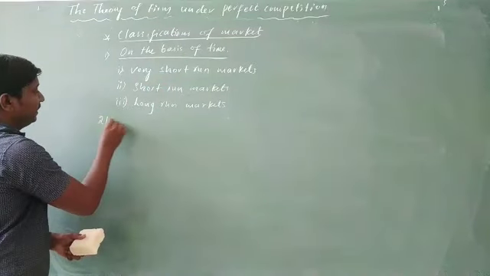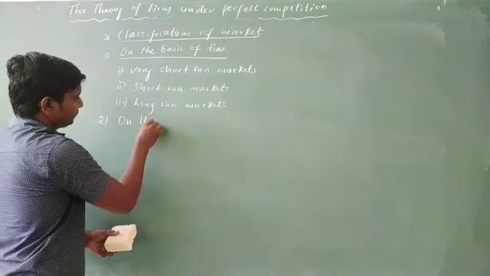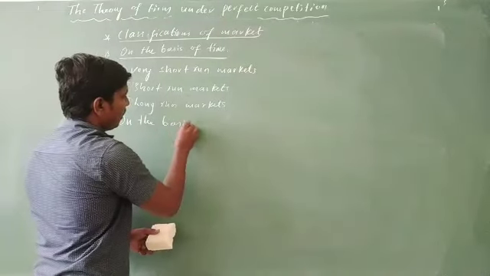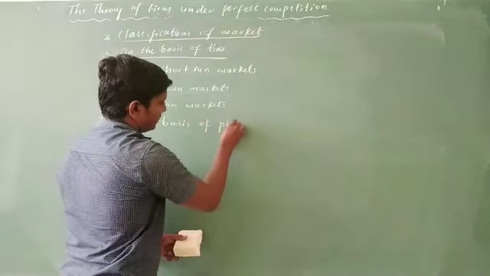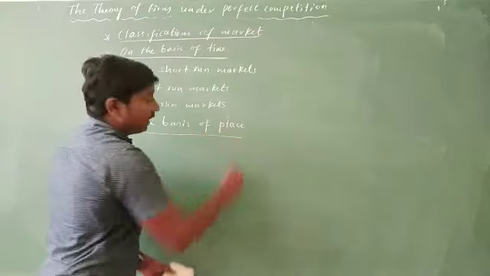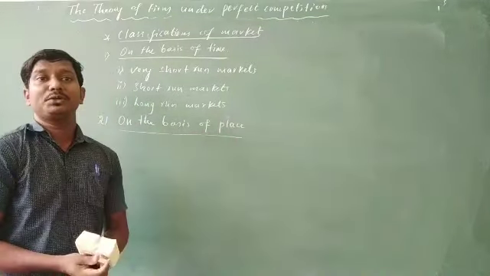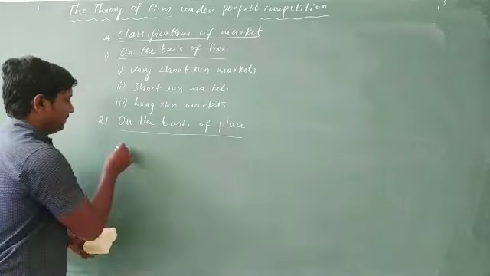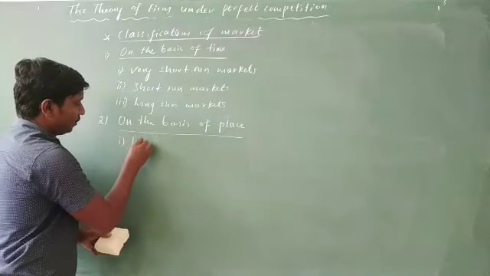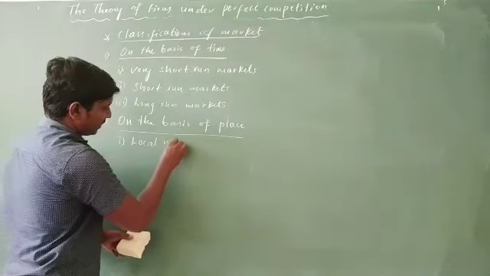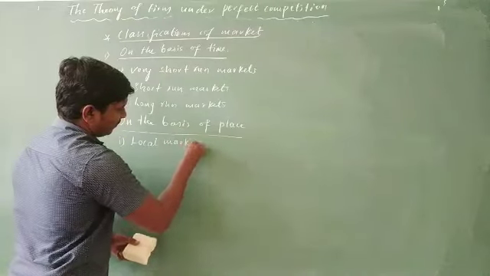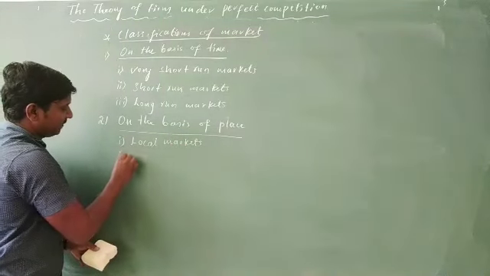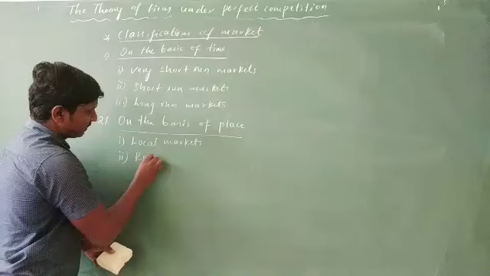So secondly, on the basis of place. Well, on the basis of place, again we are going to divide this into different types. The first one I can say local markets. Secondly, regional markets.